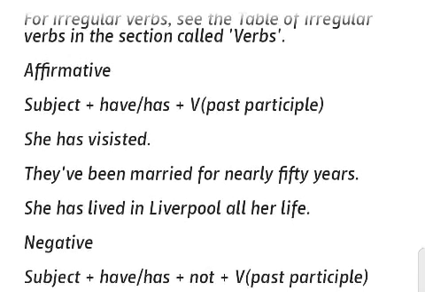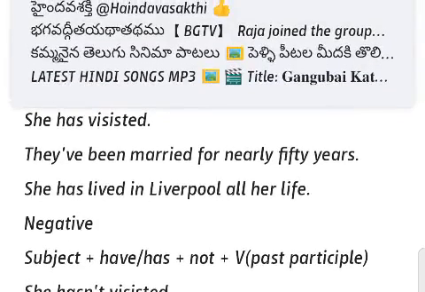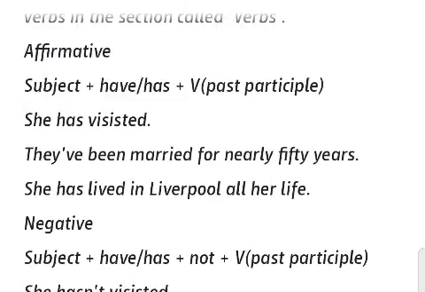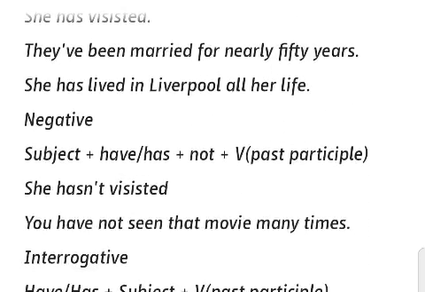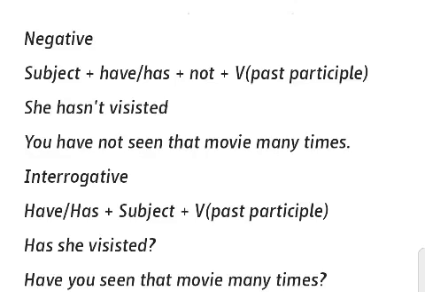Affirmatives. Subject plus have/has plus verb, that is past participle. She has visited. They have been married for nearly 50 years. She has lived in Liverpool all her life. Negative. Subject plus have/has not plus past participle. She hasn't visited. You have not seen that movie many times.